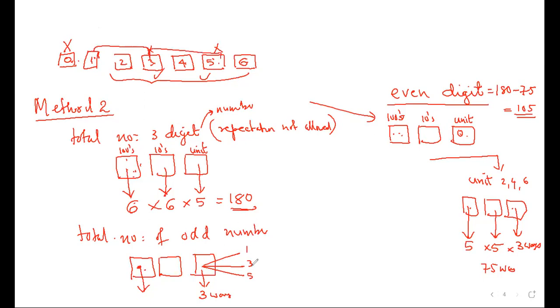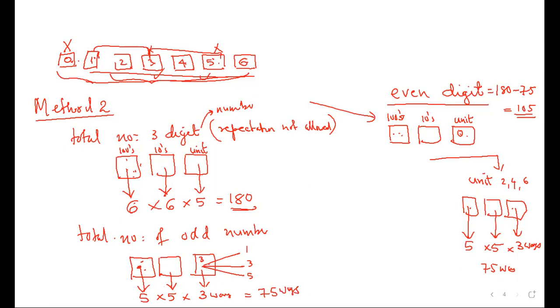Out of 1, 3, 5, one you must have already put here. The rest you can use. So out of these 6, leaving one digit, 0 cannot be there, one digit cannot be there, so how many can be there? 5. Then how many are left here? Out of 6, 2 are gone. How many will be left in your hand? Only 5. So total number will be 75. So number of odd numbers would be 75.